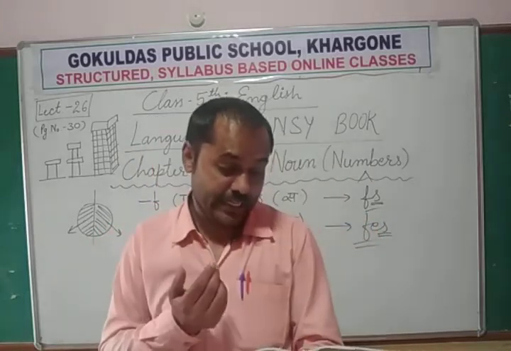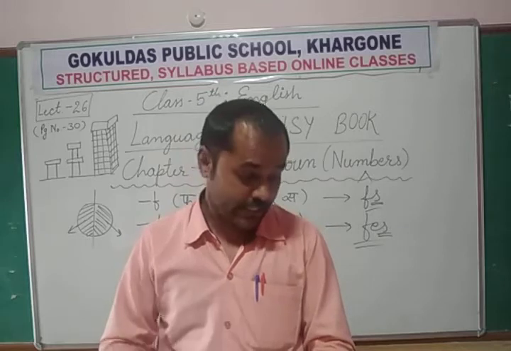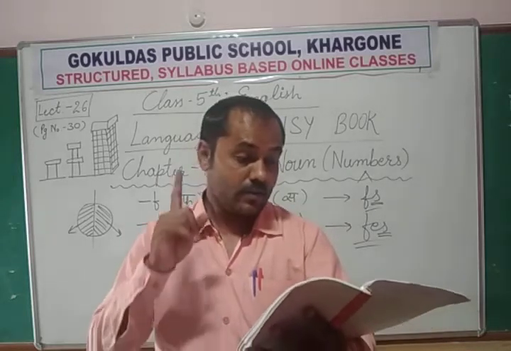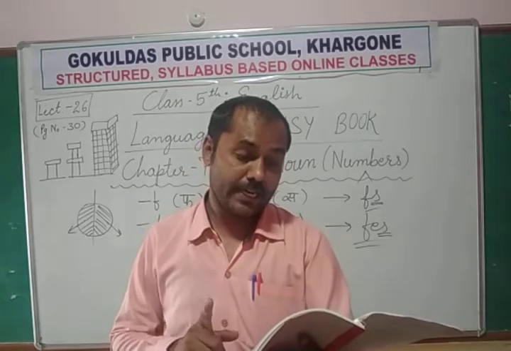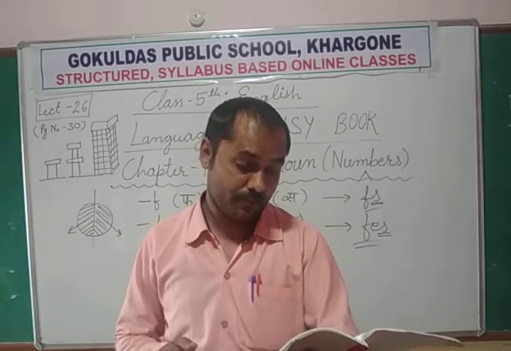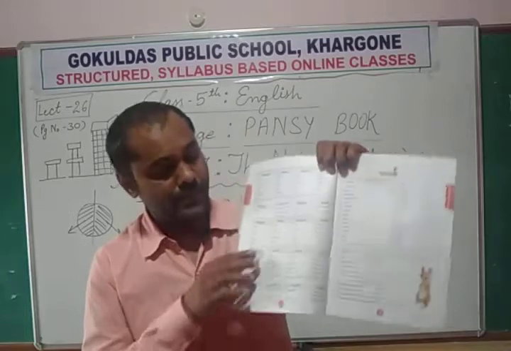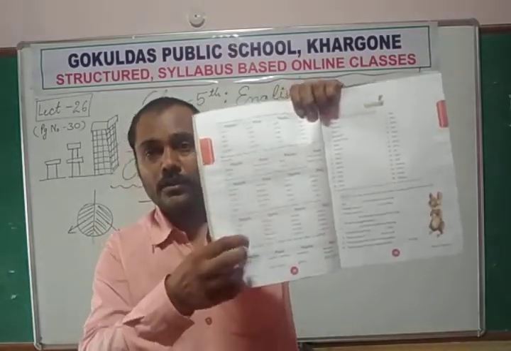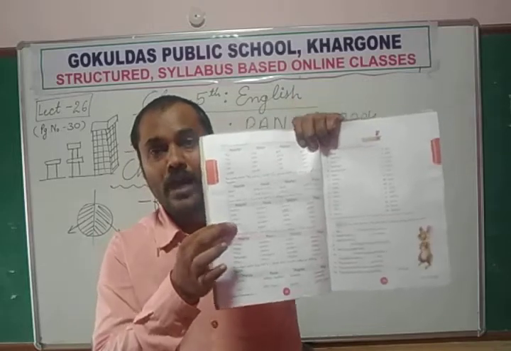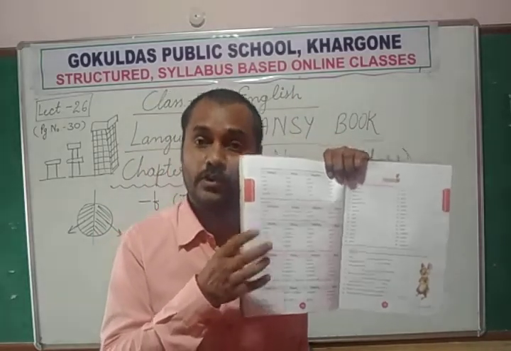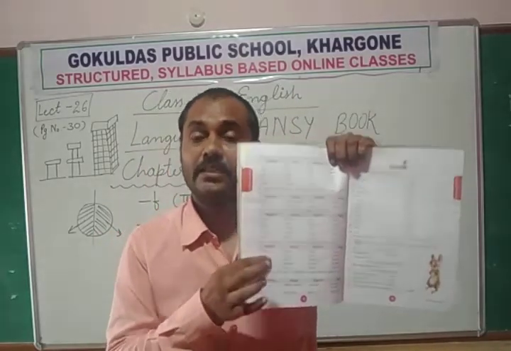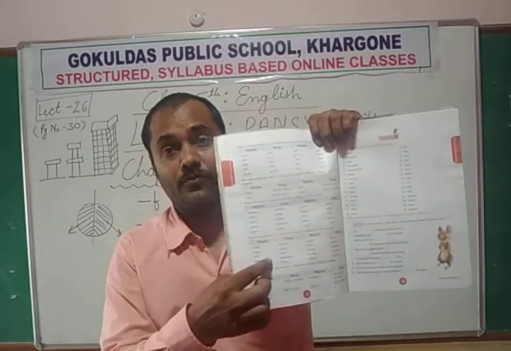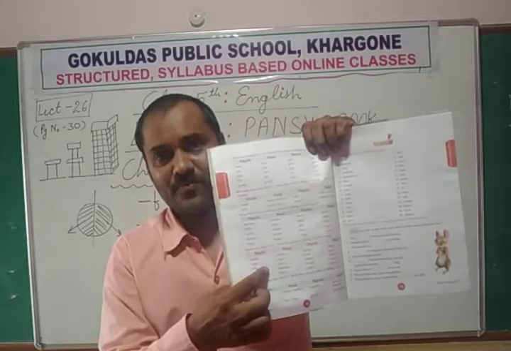Nouns that end in O. Now the next thing: nouns that end in O form their plurals by adding S to the singular. There are tables given, table 1 and 2. In one table, you have to learn the words which follow this rule, and there are some special words which do not follow this rule but follow the other rule.